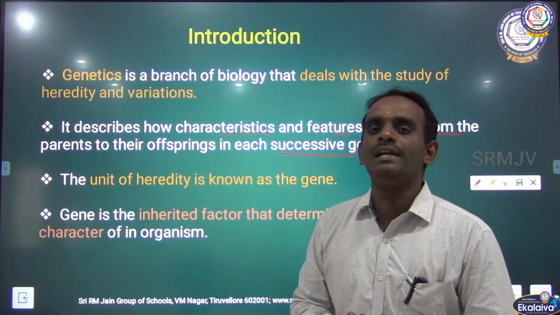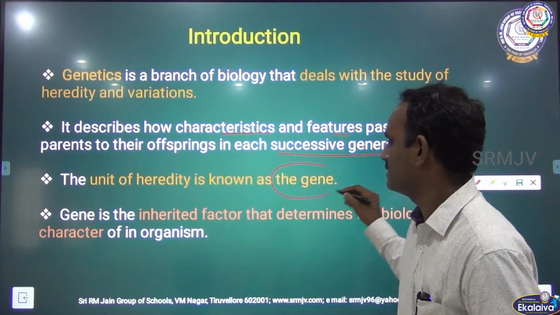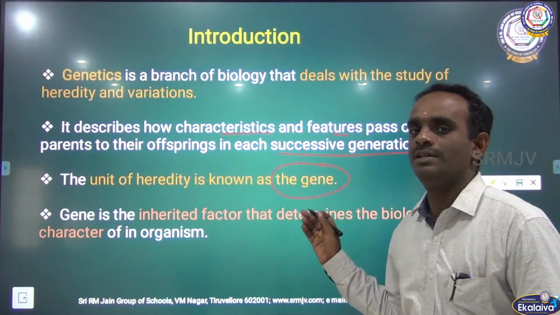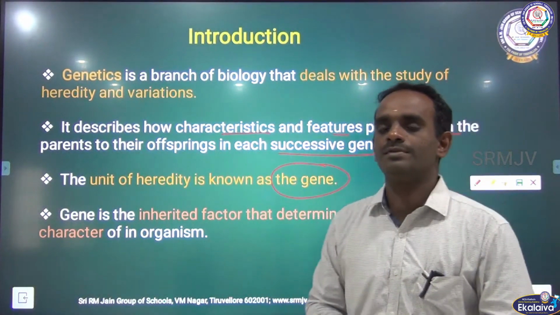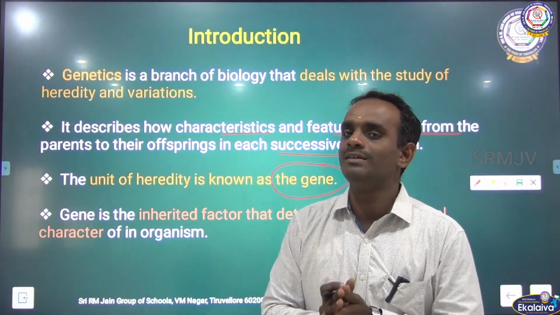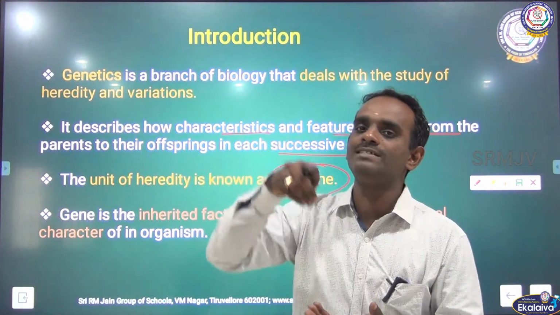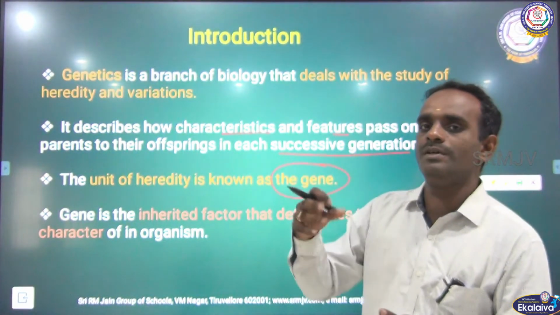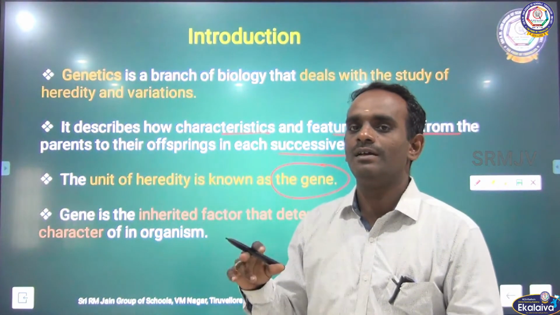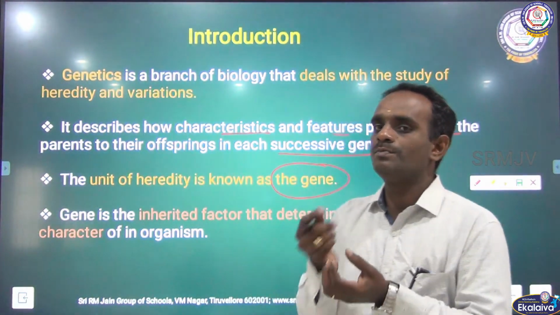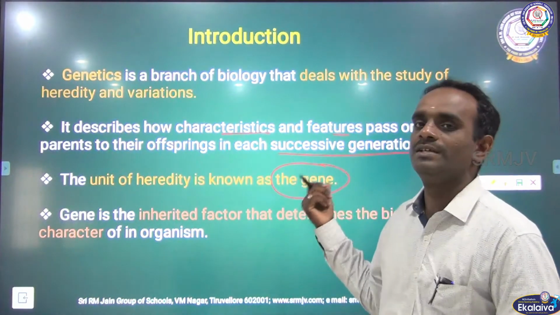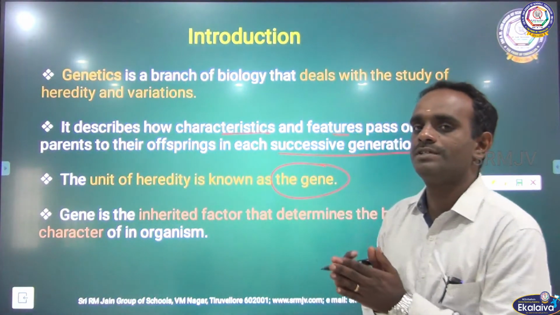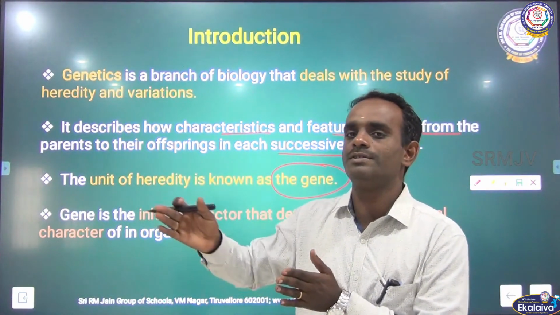The unit of heredity is known as gene. Before going to know about gene, first you have to know about chromosomes. Chromosomes are long, thin, thread-like structures present inside the nucleus, and the component of a chromosome is DNA. A small segment of DNA is nothing but a gene. A gene has a specific position, that is the locus, on the homologous chromosome.